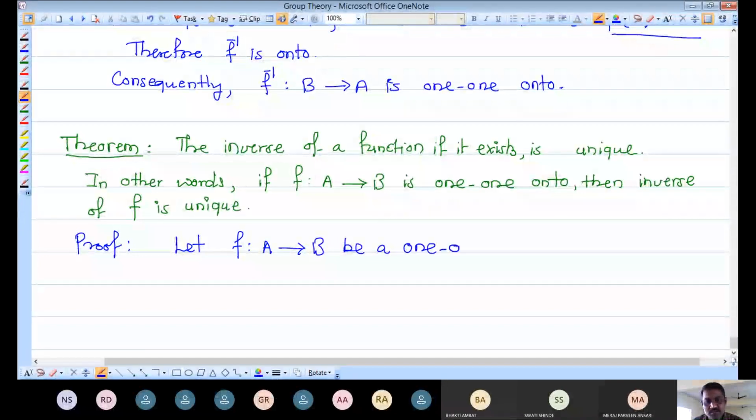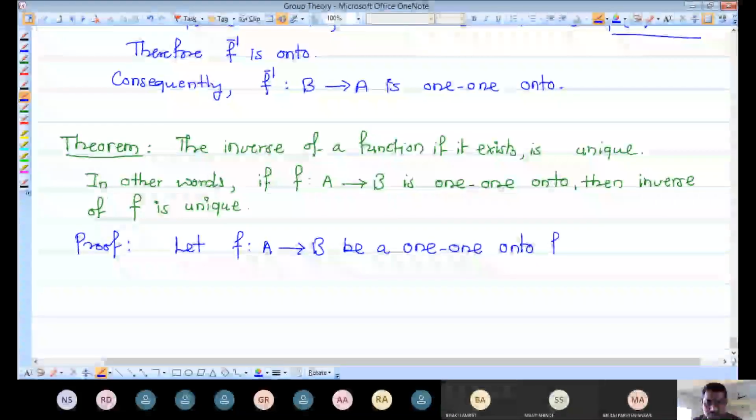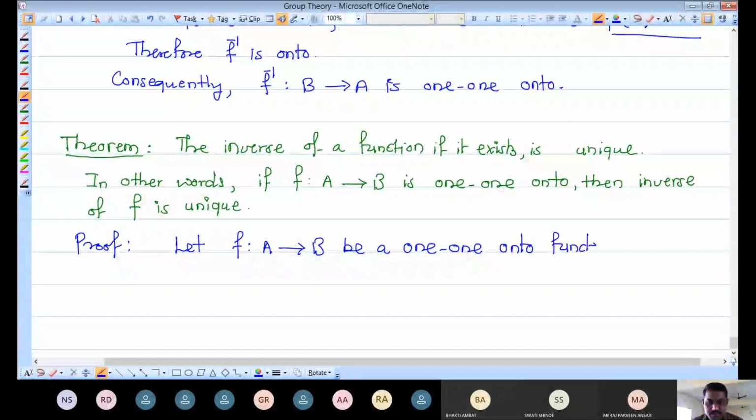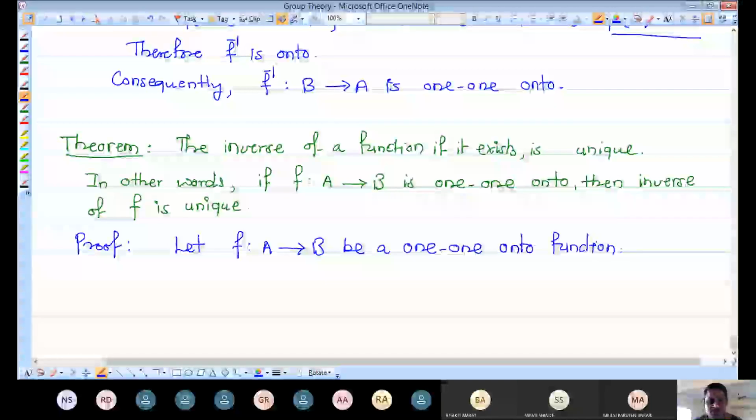Okay, it is given to us. Let f be a 1 to 1 and onto function. F is given from A to B, and it is 1 to 1 and onto. It is given to us.